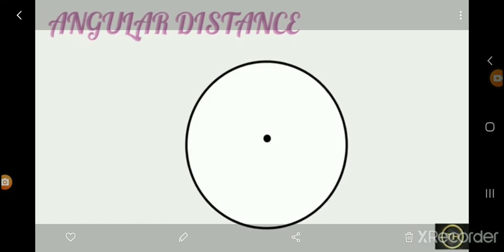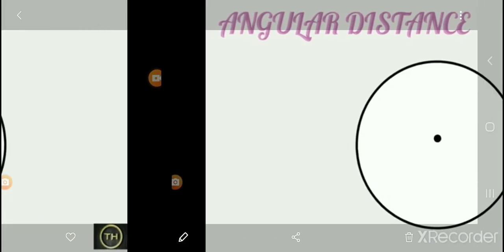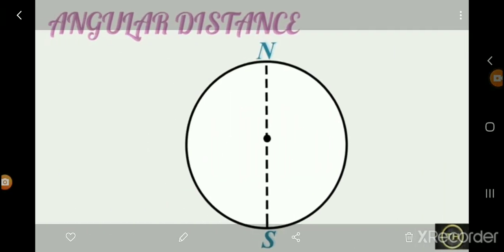Now we'll move further to the next topic, angular distance. Consider this circle as the earth, and we have put a point in the center of the circle. Now we are going to make an imaginary straight line from north to south.